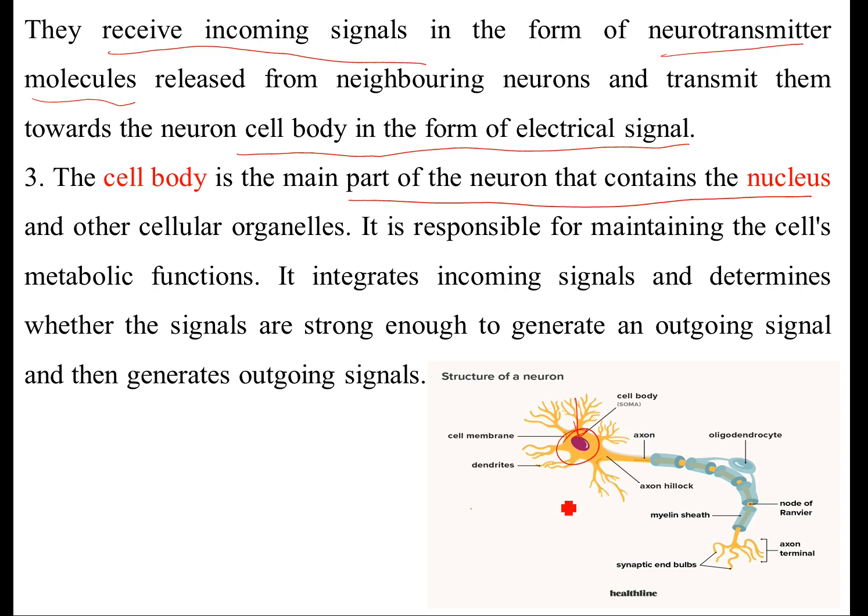The cell becomes active if a cell body is present. It integrates incoming signals received by the dendrites and determines whether they are strong enough to generate an outgoing signal. If it is strong enough, it will generate an outgoing signal.